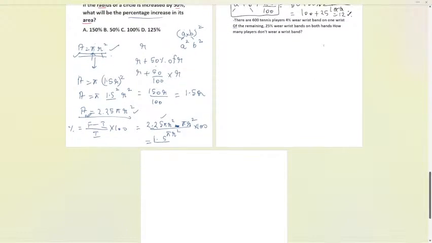So that you can also apply to find the discount, or the percentage increase, or the net percentage change. We can calculate it like this. Now let us move ahead and see the next part, the last question. There are 600 tennis players, 4% wearing a wristband on one wrist, and of the remaining, 25% wear a wristband on both hands. How many players don't wear a wristband? This question was asked in Cognizant. Everybody has to try this question, calculate and tell me the final answer.